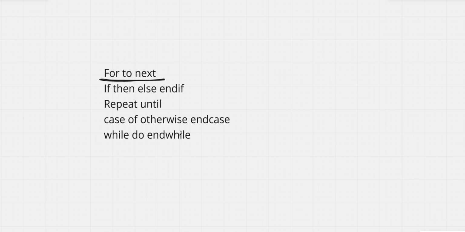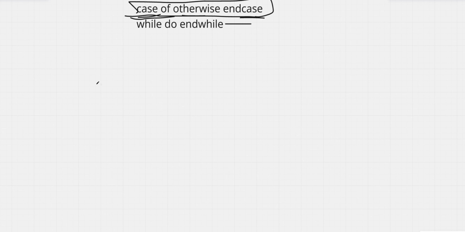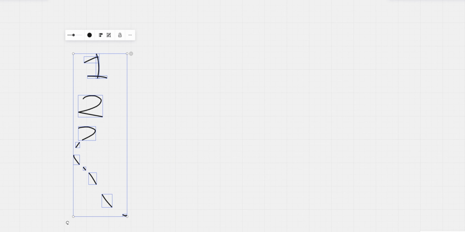All right. Let me explain CASE OF and OTHERWISE, because these are all just loops. All of these are loops except for CASE OF and OTHERWISE. CASE OF is used when you have many options such as one, two, three, etc. So CASE OF is used then.